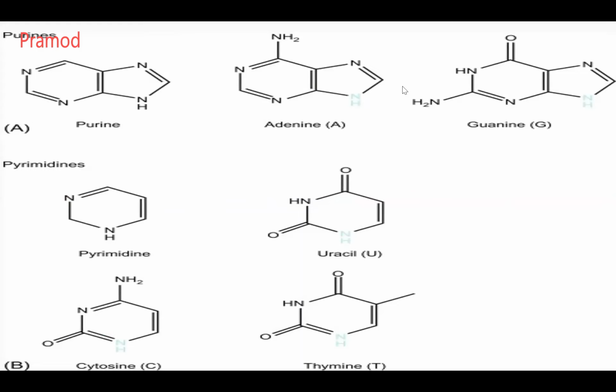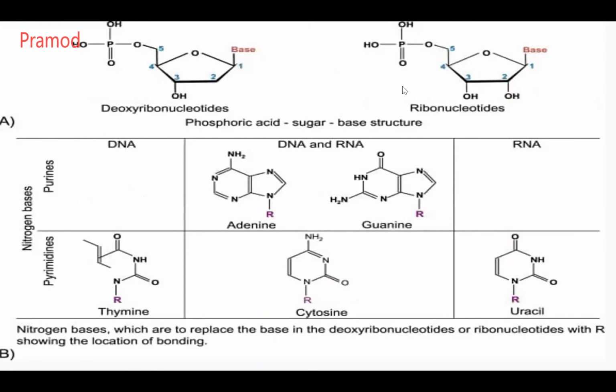So what are the examples of purine? Adenine. What is adenine? There is an amino group. And in guanine, there is an amide and an amino group. So pyrimidine analogs are uracil, cytosine, and thymine. Thymine contains an extra methyl group at the 5th position. These are some of the analogs.